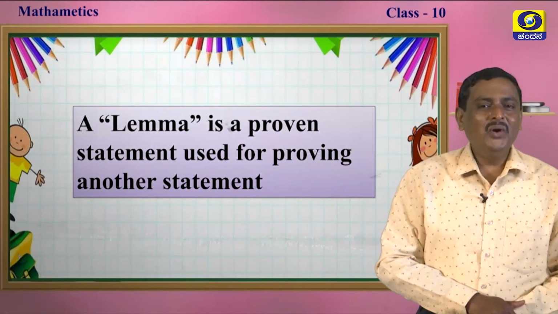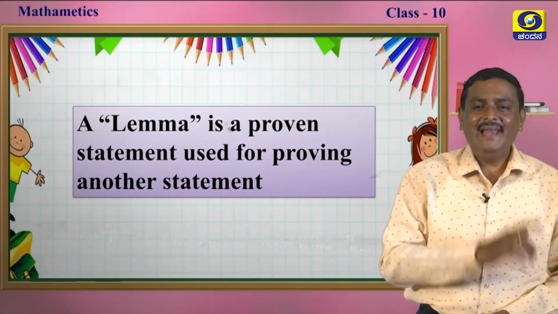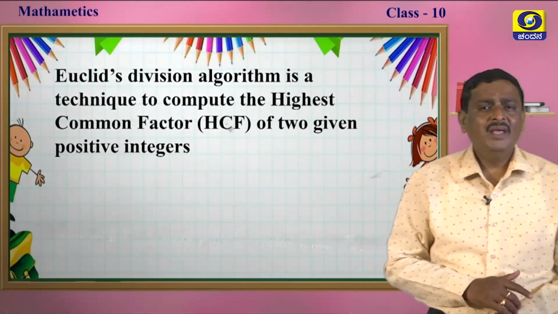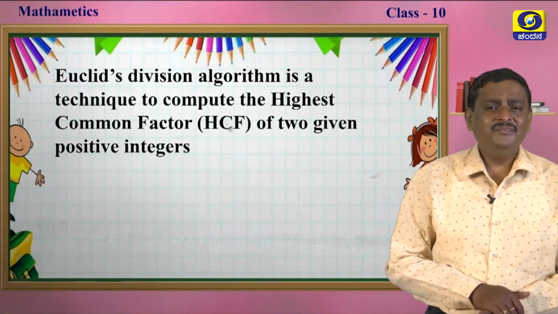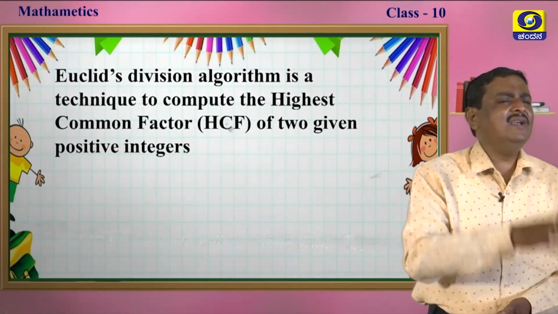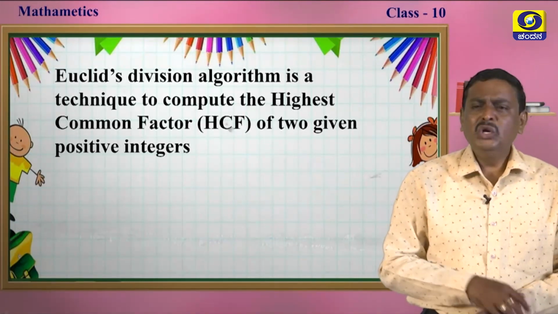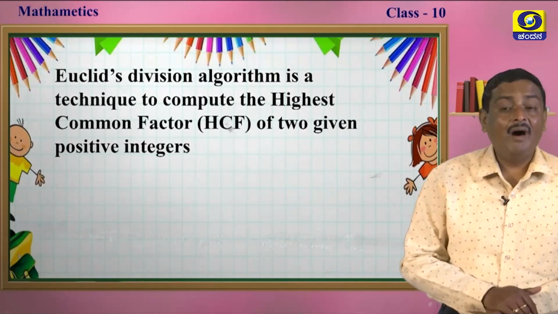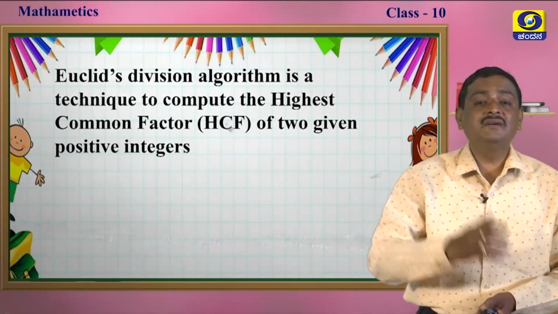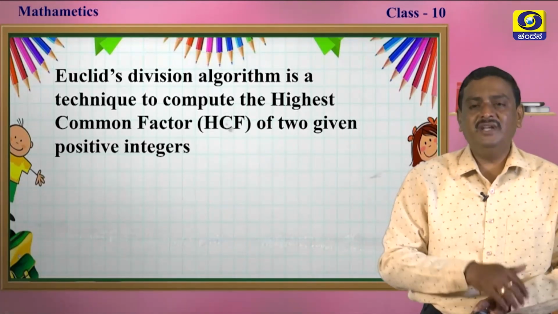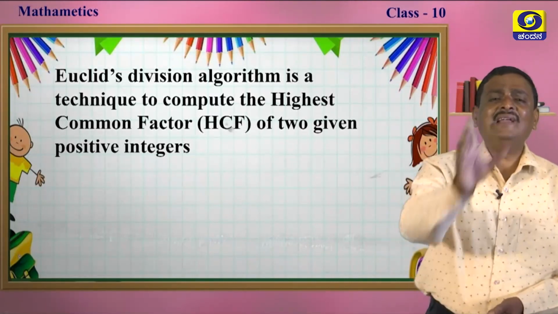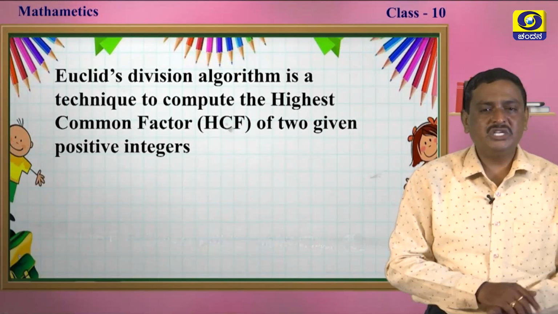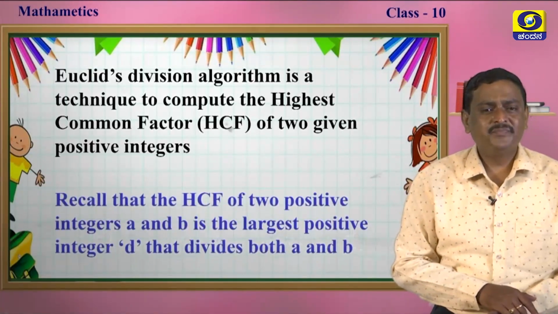I think you know about the algorithm and lemma. Let's move on further, my dear students. Euclid division algorithm is a technique to compute the HCF, highest common factor or greatest common divisor, of any two given positive integers, my dear students.